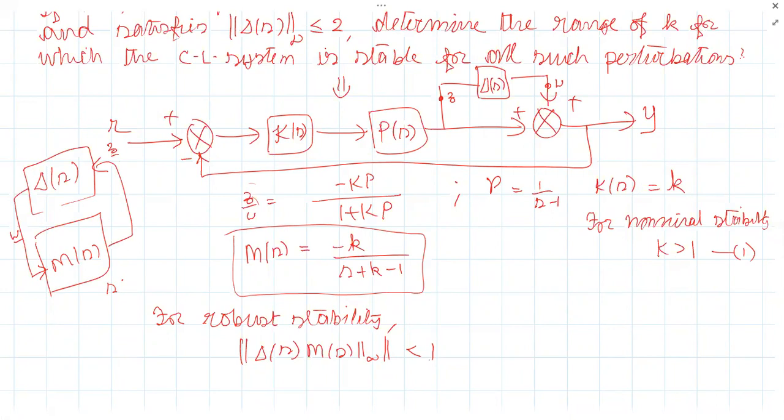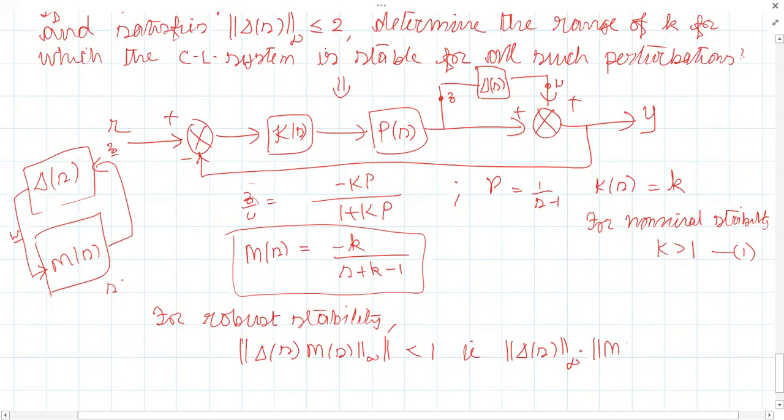Do you agree with me on this? Yes, sir. So now what's the problem? We need to check. It means the infinite norm of the perturbation times the infinite norm of the nominal should be less than 1. So we have to find the infinite norm of M of s.